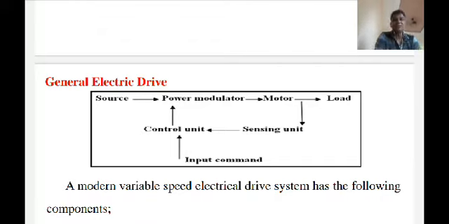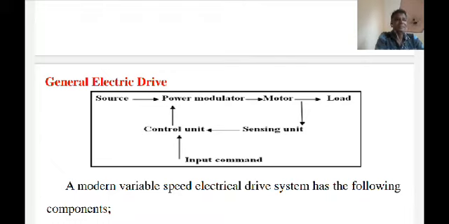Now the fourth function is that it selects the mode of operation of the motor. I previously told you that an electric drive performs two operations: one is the motoring operation and the second is the braking operation. Then the types of modulator.